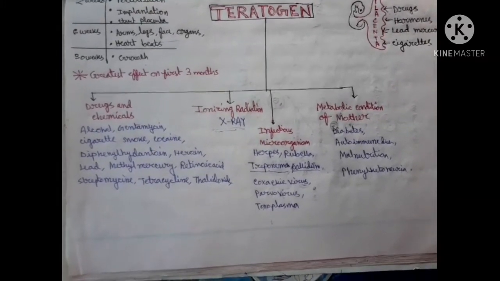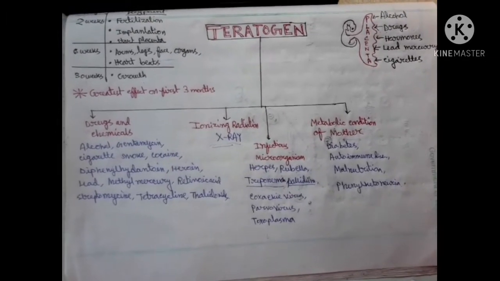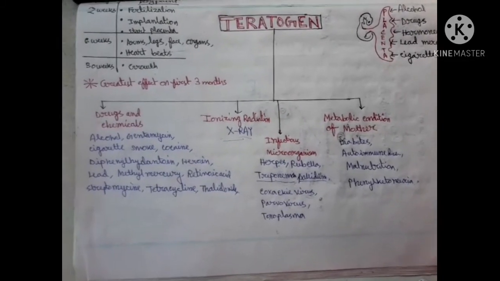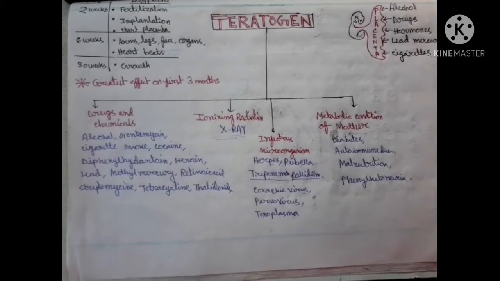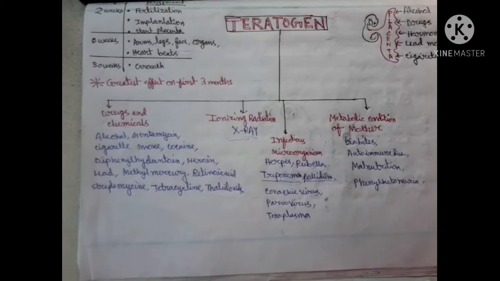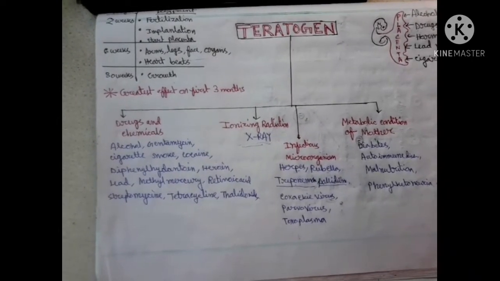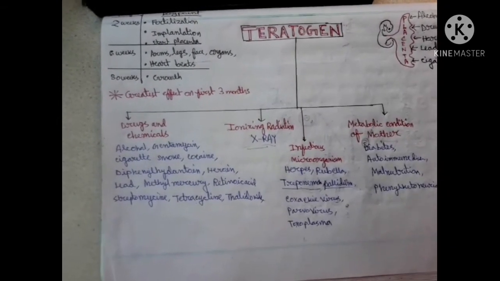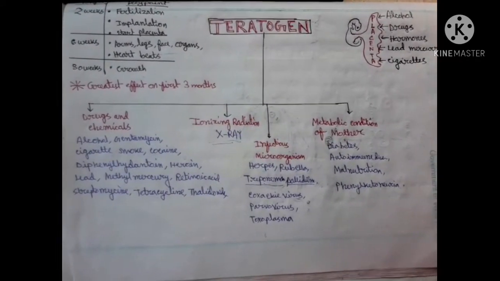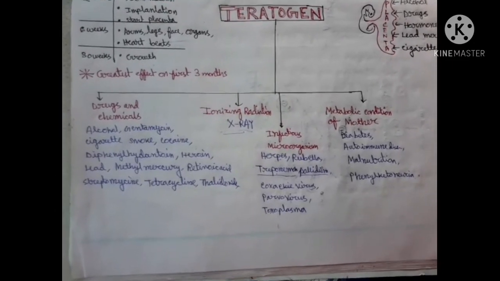It means the first three months are very vital because the embryo is actually formed in the first three months. After that, the second trimester is responsible for increasing the length of the embryo, and the third trimester is responsible for increasing its weight.